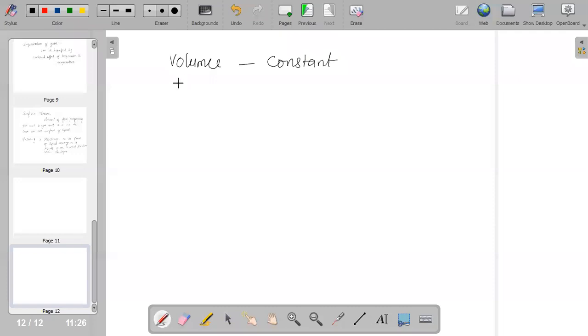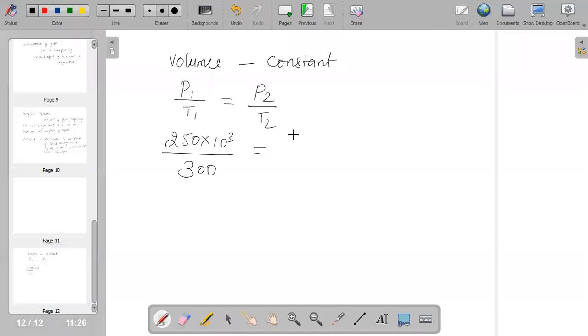So it's very simple to use the formula P1 by T1 equals P2 by T2. Substituting, P1 is 250 into 10 to the power of 3 divided by T1, which is 300 Kelvin, equal to 1 into 10 to the power of 6 divided by T2, which is an unknown value. If we cross multiply, we get T2 equal to 1200 Kelvin.